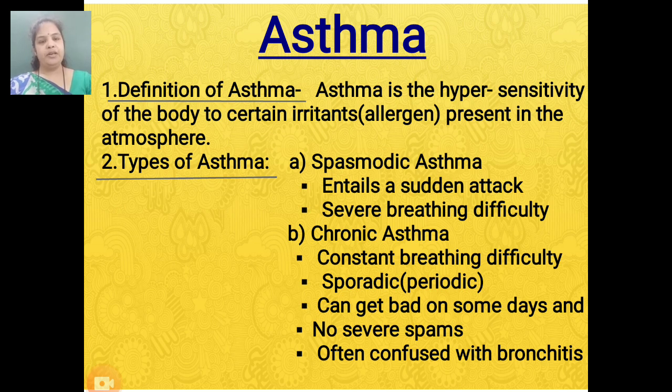Second main point, types of asthma. A. Spasmodic asthma: it entails a sudden attack and severe breathing difficulty. Next type, chronic asthma: constant breathing difficulty, sporadic, that is periodic, can get bad on some days, no severe spasms, often confused with bronchitis.